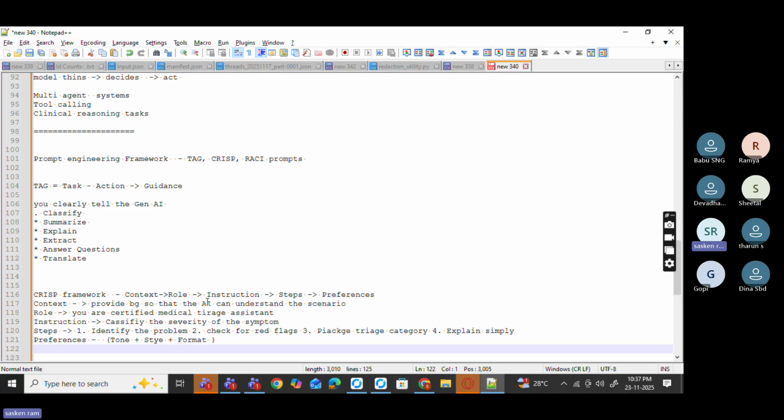And TOT is multi-path reasoning, so that you can get a high-accuracy triage. CRISP gives low hallucination, and TOT gives best-path decision making. CRISP is something like you telling the LLM, this is what you need to do. TOT is how the LLM thinks after receiving the instructions. It's as simple as that. You tell the LLM what it has to do, and TOT is how the LLM should think after receiving the instructions.